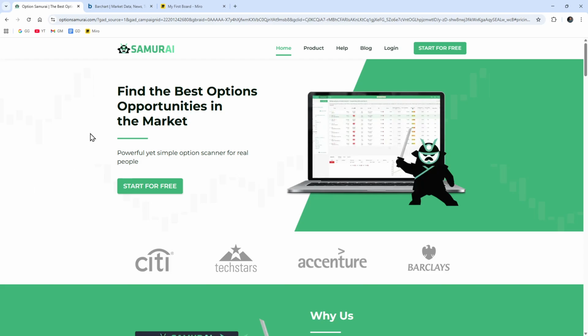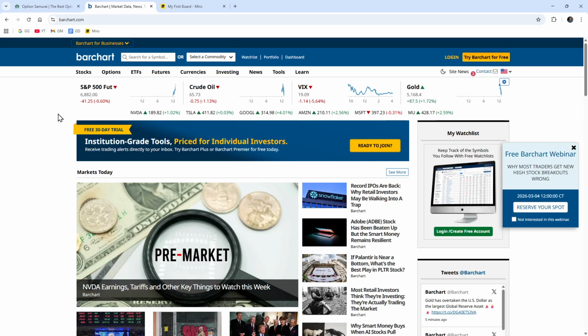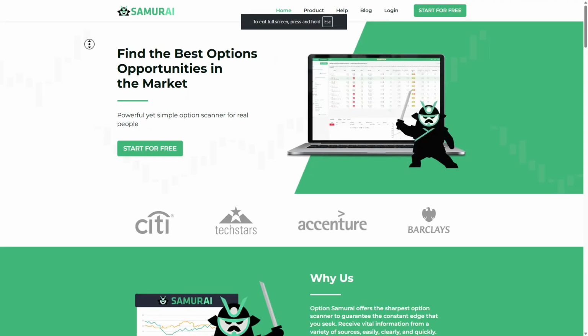user in mind. Option Samurai focuses on advanced options scanning and strategy filtering, while Barchart offers a broader market data platform with solid options coverage built in. This comparison breaks down how each tool works so you can choose the one that best fits your trading approach.